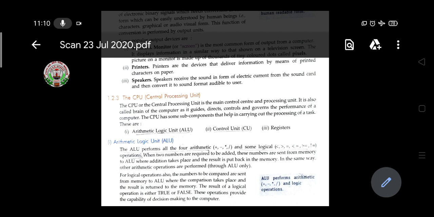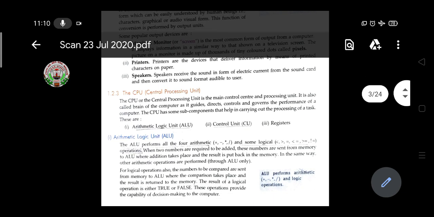CPU means it is a processing unit. Suppose we are giving instructions to the computer, then the instructions go through the input device to the central processing unit, the CPU, and then the CPU works on what we have given in the instructions, and then through the output device, it sends the output to us, who gave the instructions to do the work.